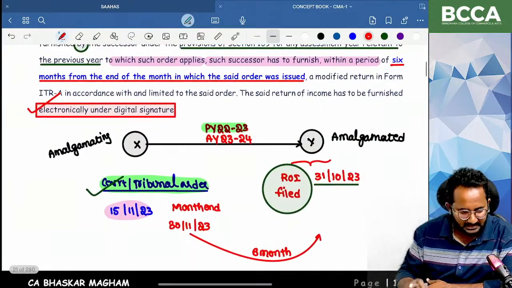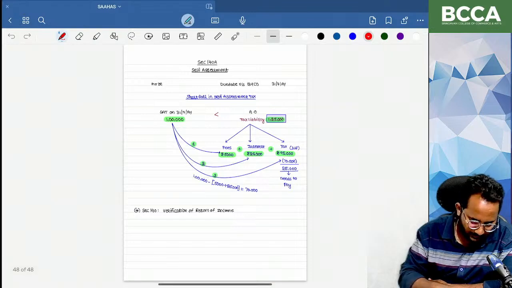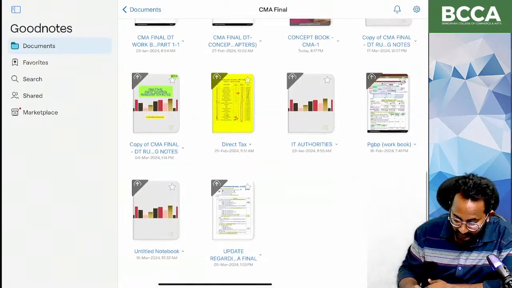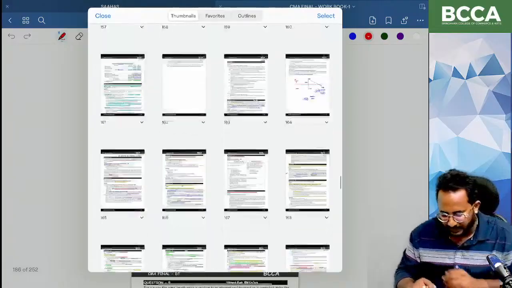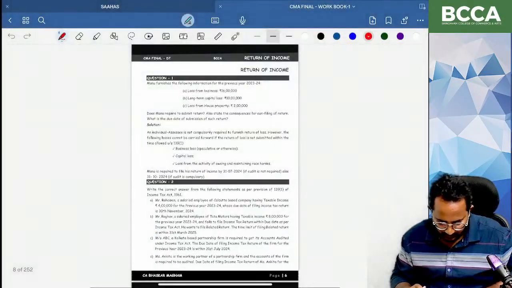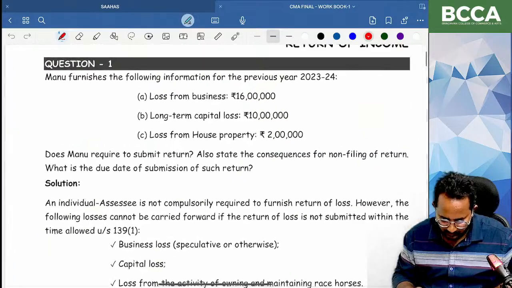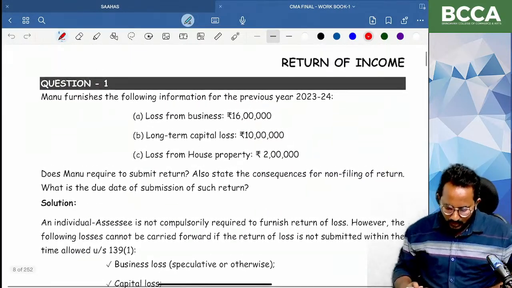So that's the end of the theoretical discussion. Shall we start the workbook related concepts? So the return of income theoretical discussion is over. Right now I want to start with the practical questions. Please open the workbook.